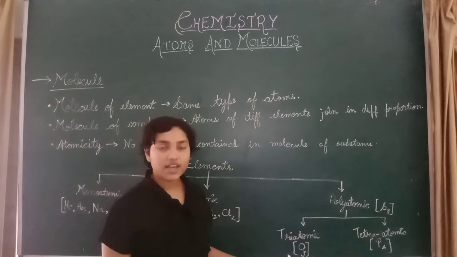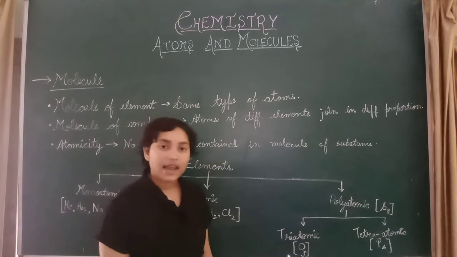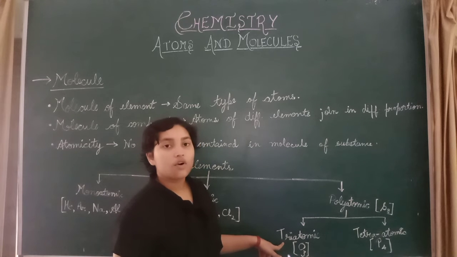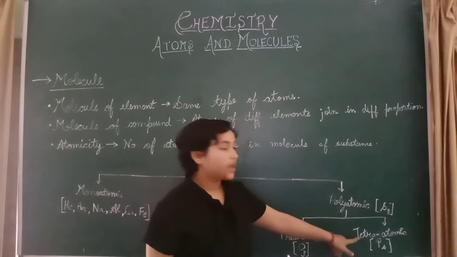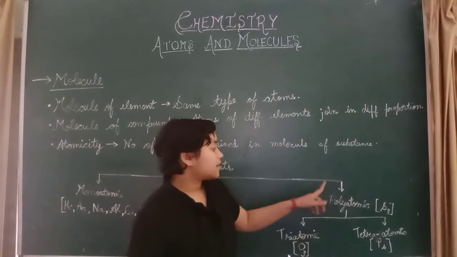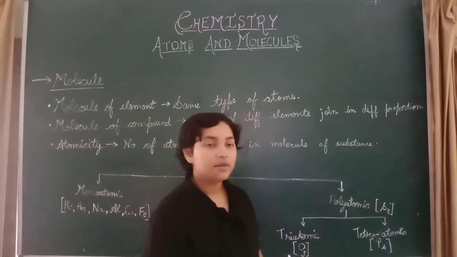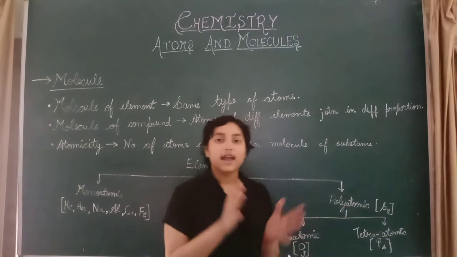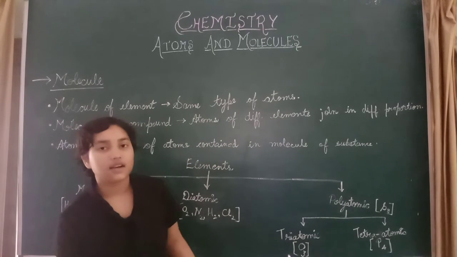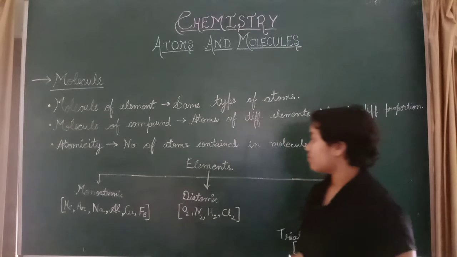Triatomic means there are three atoms, and tetraatomic means there are four atoms present in the element. For example, O3 is ozone, and P4 is phosphorus. Polyatomic means many atoms are present in that element, for example sulfur, which has 8 atoms. So this was the classification of elements.